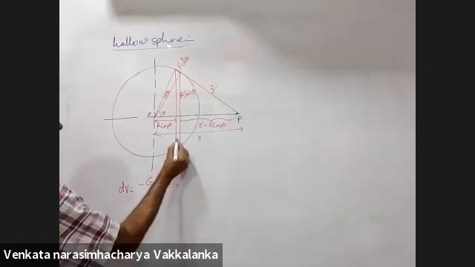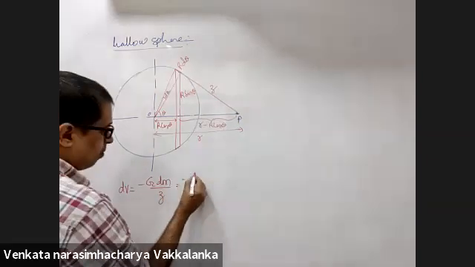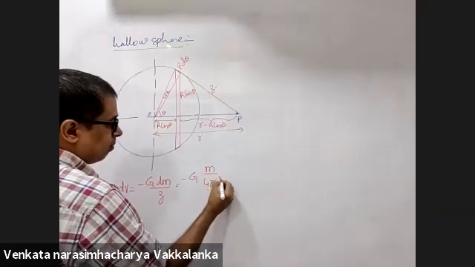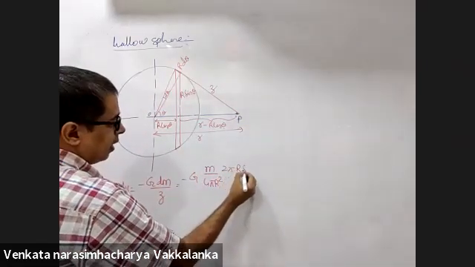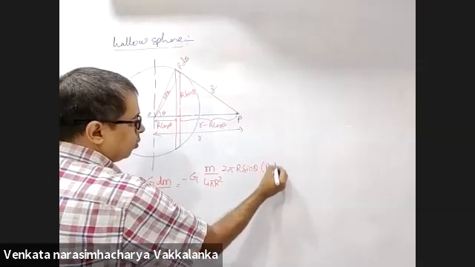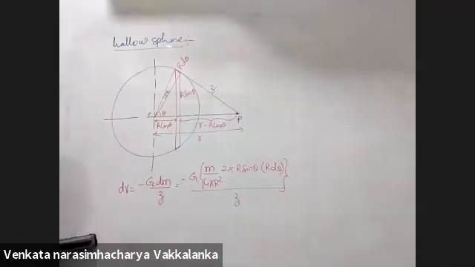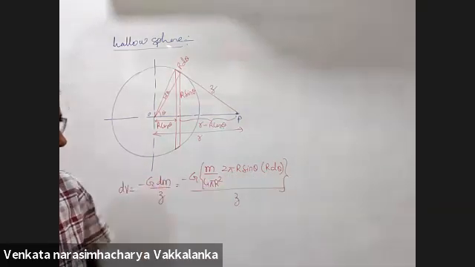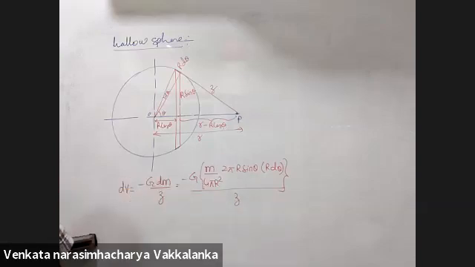First substitute the value of dm. Dm is the mass of the ring. Minus G, mass per unit area into surface area of the ring. What is the surface area of the ring? 2 pi R sin theta into R d theta. Yes, sir.